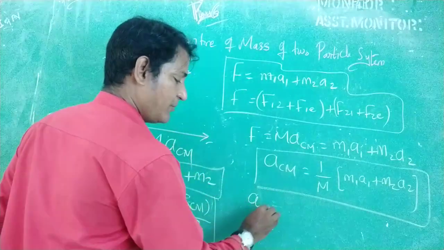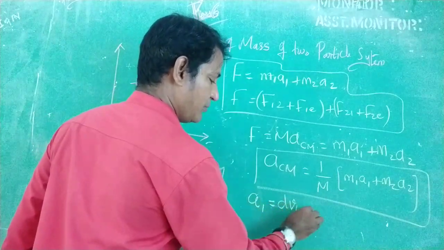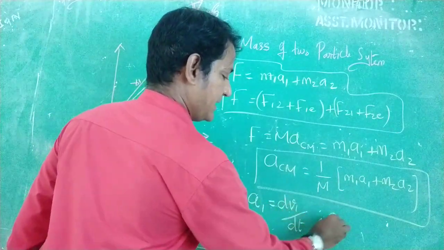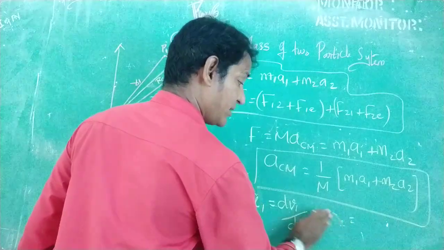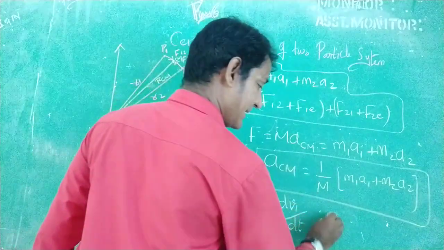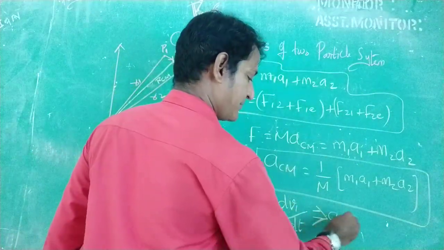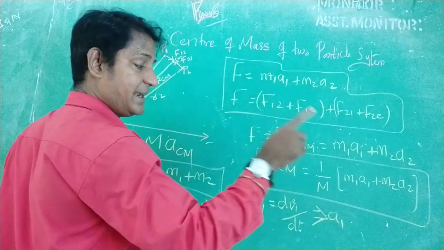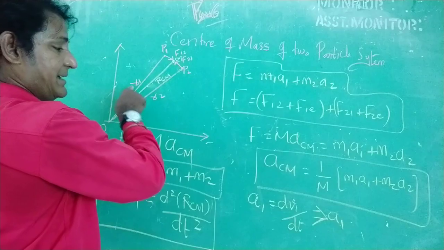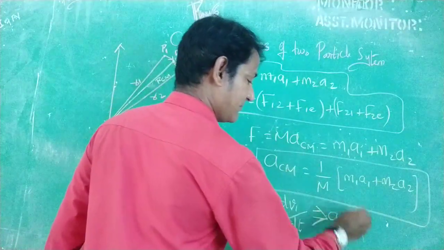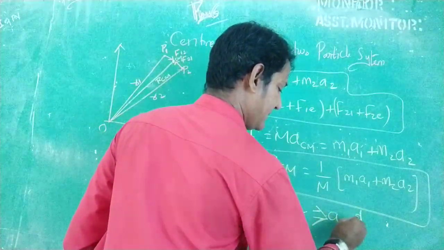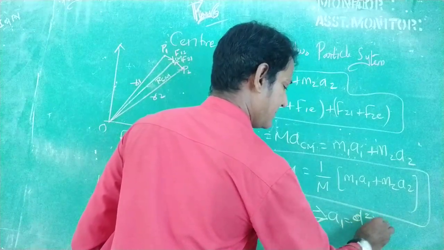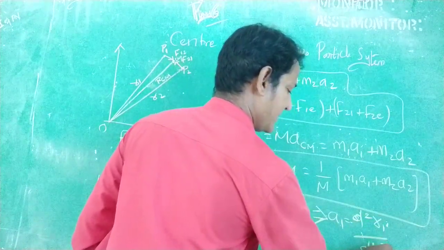See, a1 is nothing but dv1 by dt. I can also write this A1 again as, if V1 is equal to dR1 by dt, so it becomes d squared R1 by dt squared.